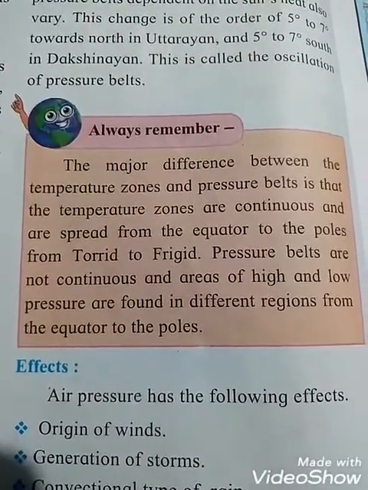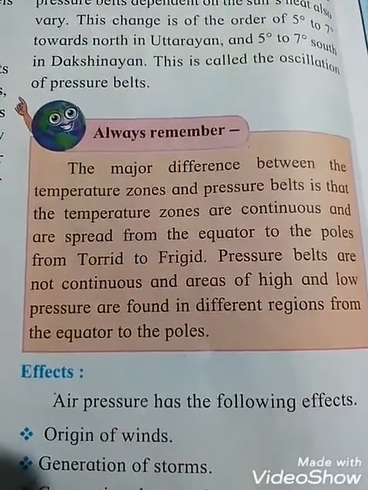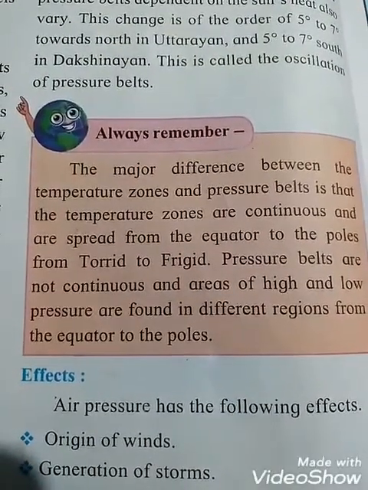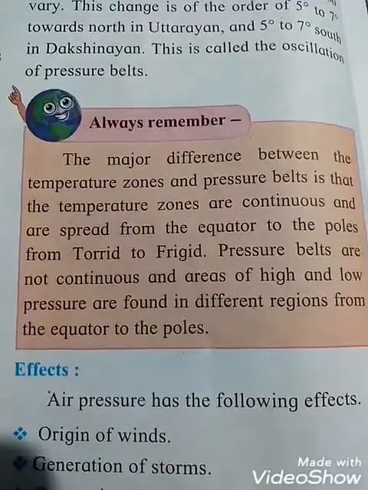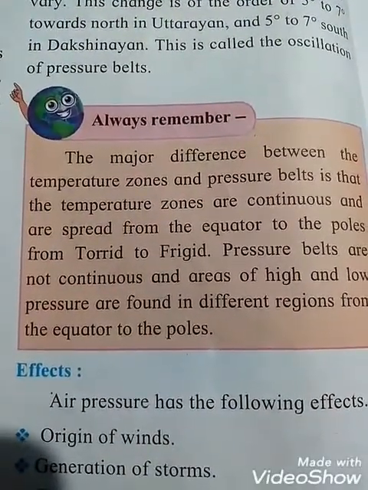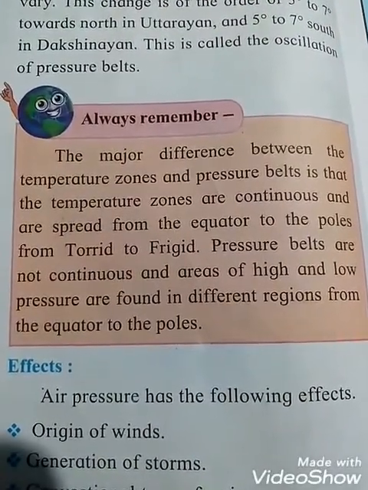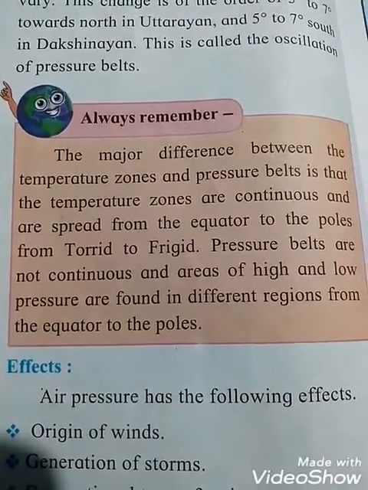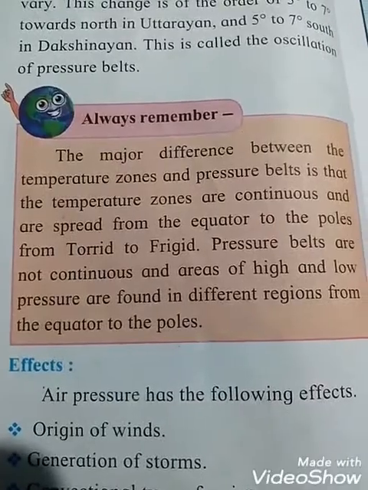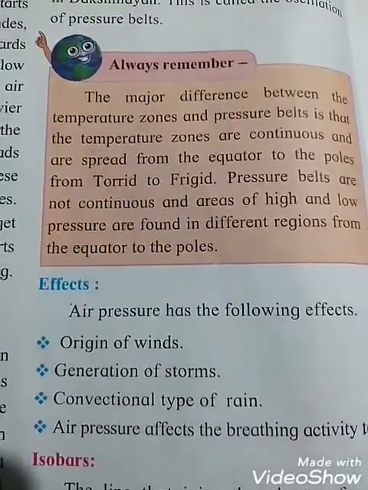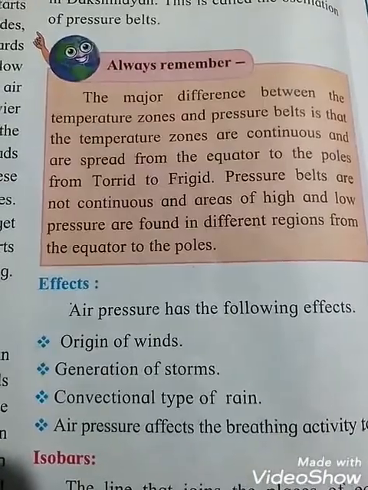Okay students, that means what are the major differences between the temperature zone and the pressure belt? The temperature zones are continuous, and the pressure belts are not continuous. The temperature zones are spread from equator to the poles, from torrid to frigid, and the pressure belts, areas of high and low pressure, are found in different regions from the equator to the poles. So these are the differences between the temperature zone and the pressure belt.